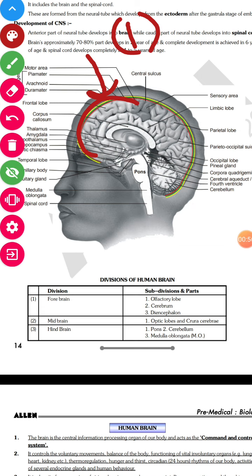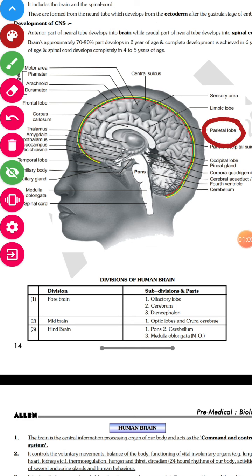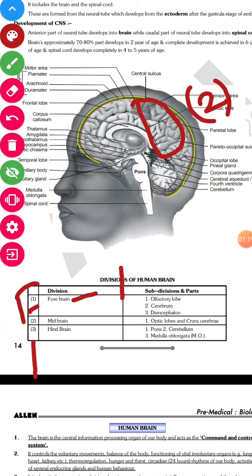When we talk about parietal bone, the parietal bone is going to have the parietal lobe of the brain inside. So parietal bone is going to be 2, it means this part. Both the sides will have one, one on each side. So it is going to be 2. So frontal is 1, parietal becomes 2. Then temporal means the bone which is near your ear. When you touch it, near the ear you will have a bone on both sides, that is called temporal bone. It is also going to be 2, right?